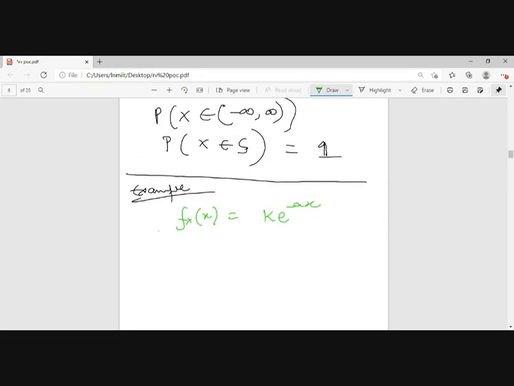Find the value of the unknown constant k.